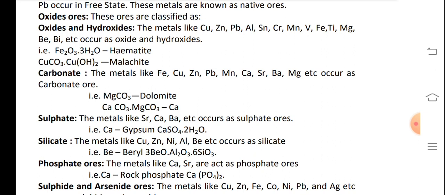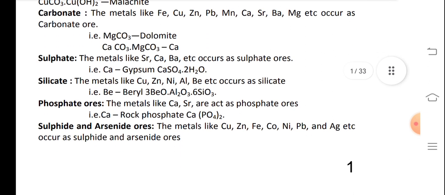CuCO3.Cu(OH)2 malachite. Carbonates. The metals like iron, copper, zinc, lead, manganese, calcium, strontium, barium, magnesium, etc. occur as carbonates. That is MgCO3 dolomite, CaCO3.MgCO3. Sulfates. The metals like strontium, calcium, barium, etc. occur as sulfate ores. Calcium, gypsum, CaSO4.2H2O.